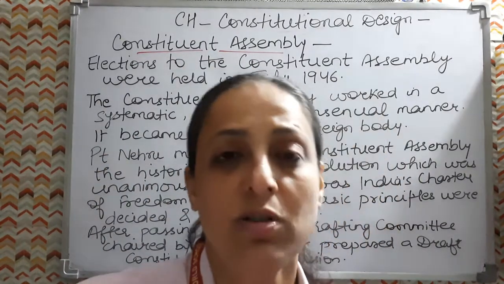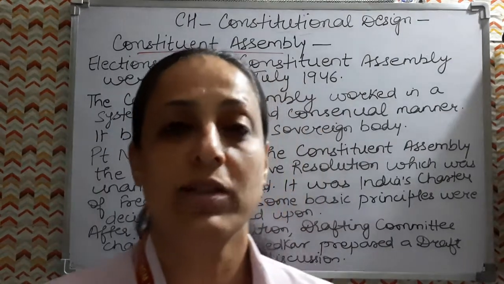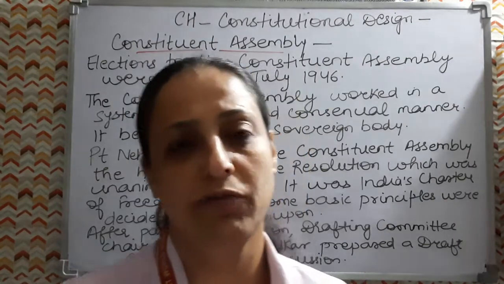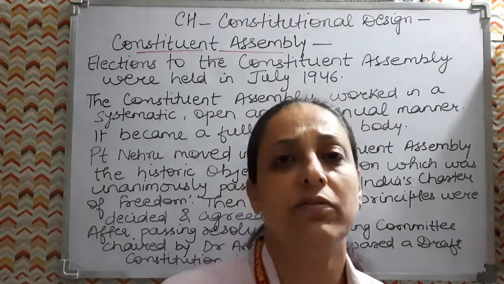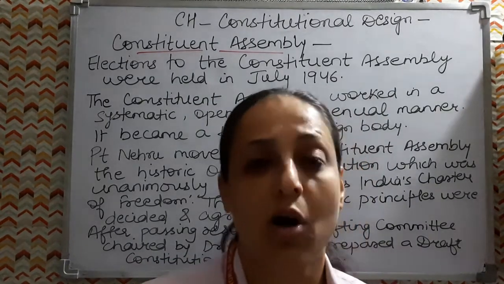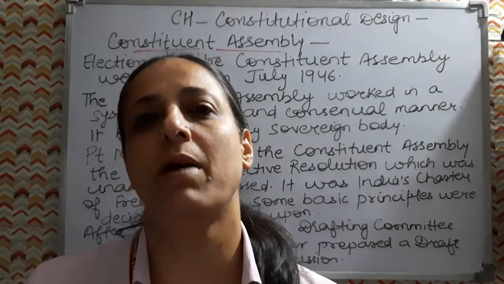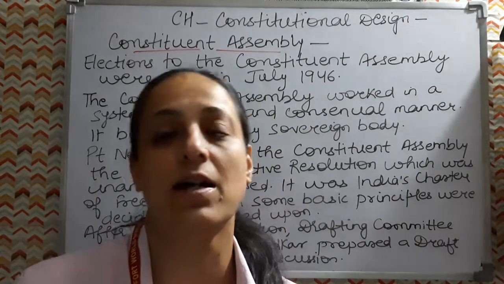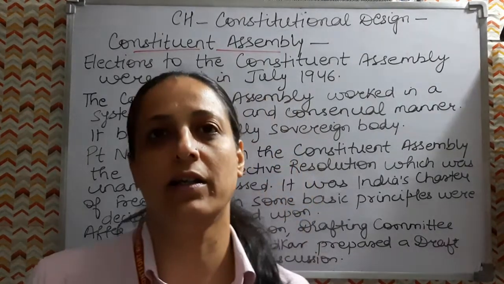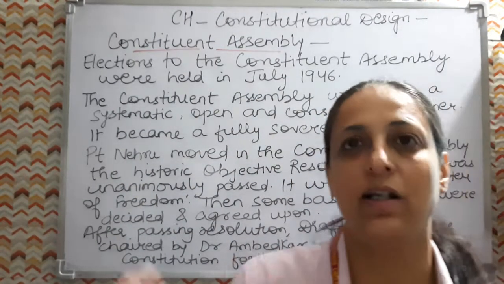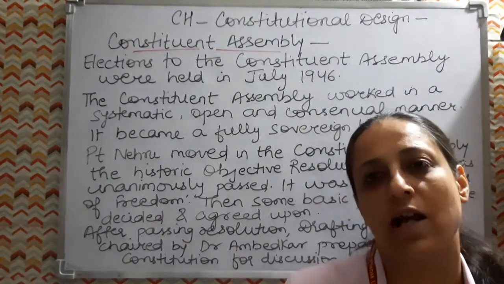In the Constituent Assembly, we have seen it was mostly dominated by the Indian National Congress, the party which led our freedom struggle. But within the Congress also, the different leaders had different opinions, and many members within the Constituent Assembly did not agree with the Congress leaders either. Our Constituent Assembly represented members from different languages, castes, classes, religions and occupations. So our Constituent Assembly was national in character, as it represented people from different arenas of life.